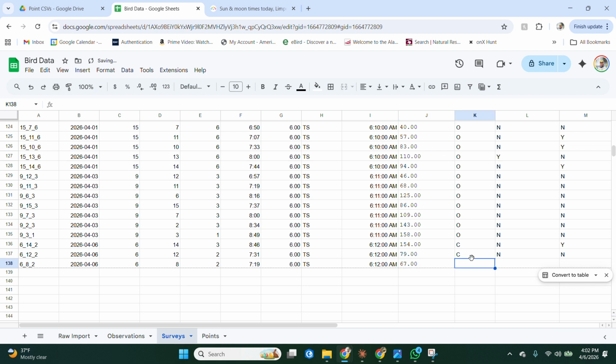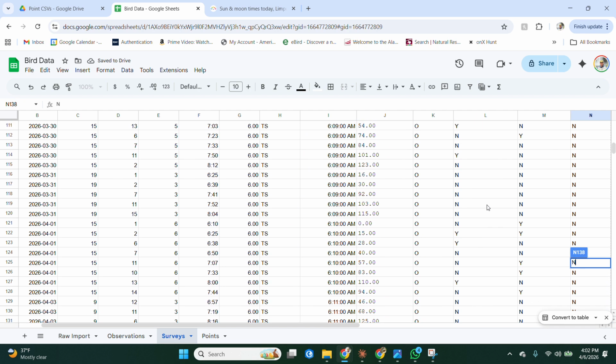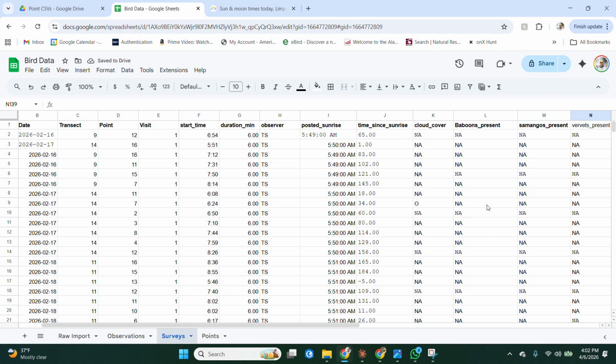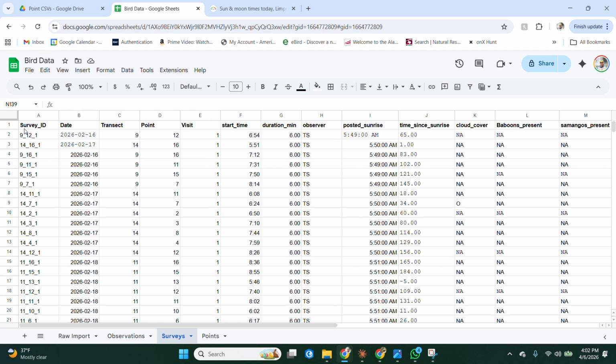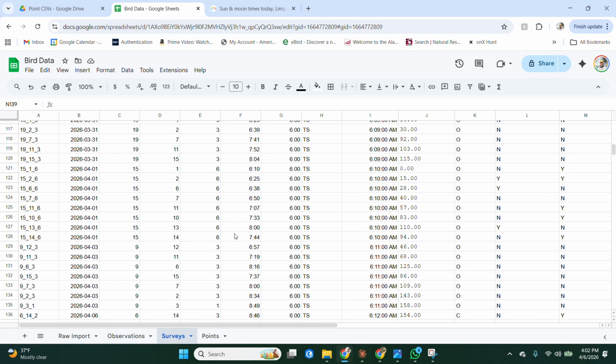And then this is the weather. 682. It was clear. And there was no monkeys at my site, so I do N, N, N. Where you can see species, monkeys at the top, and the rest of the columns. Pretty self-explanatory. And that is how you upload data into this bird project.